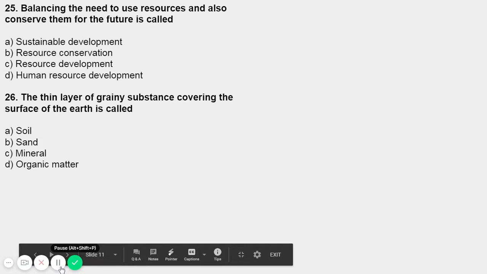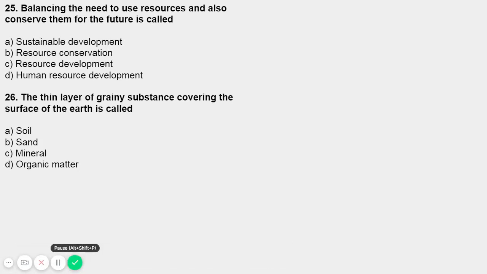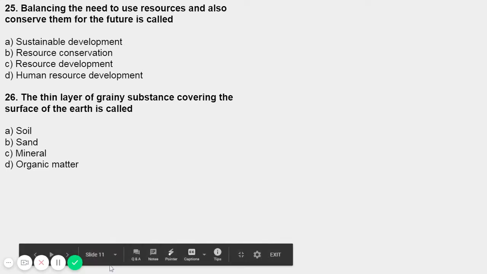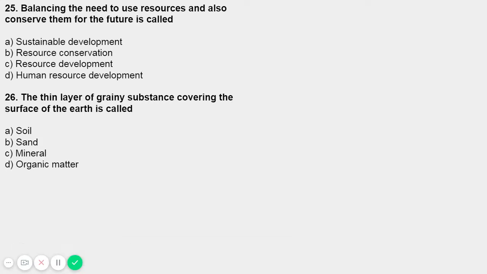Now the question number 26. The thin layer of grainy substance covering the surface of the earth is called A. soil, B. sand, C. mineral, D. organic matter. So what's the question? The thin layer of grainy substance covering the surface of the earth, जो थिन लेयर है ग्रेन सब्सटेंस की, वो हमारी क्या कवर कर रही है? द सरफेस ऑफ द अर्थ. सो व्हाट इज सॉइल?